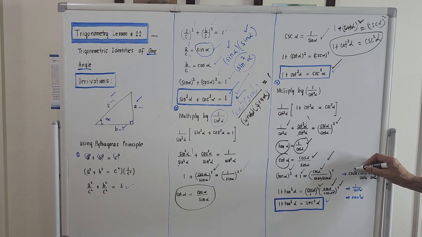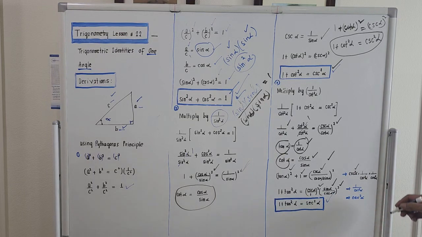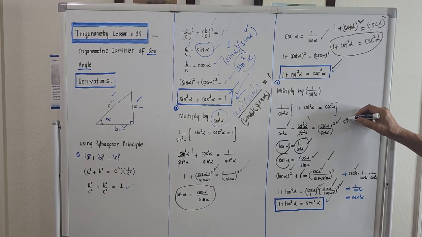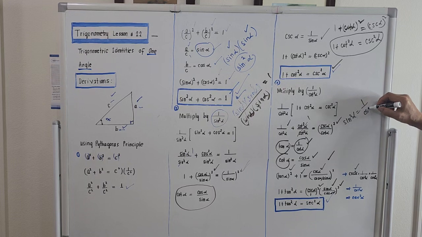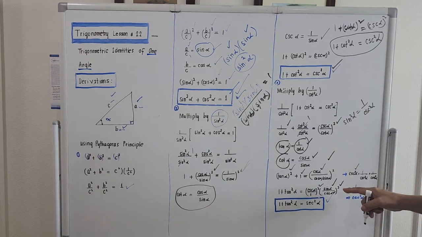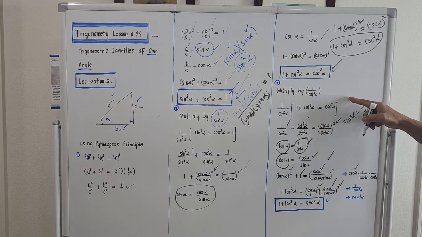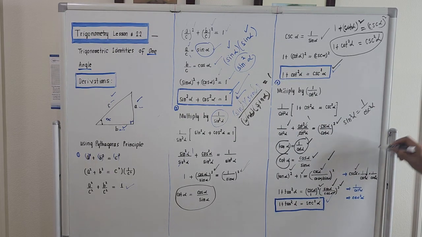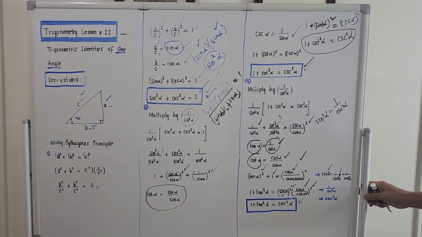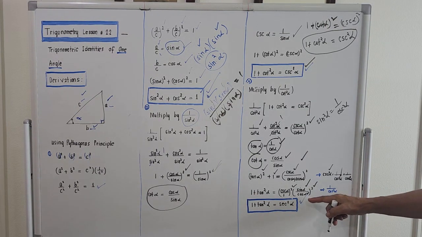Okay? And if we try to simplify the right hand side, I will rewrite cosecant square of alpha. Sine square of alpha can be written as 1 over cosecant square of alpha. So the square of sine of alpha quantity square is sine square of alpha, and I will replace that by 1 over cosecant square of alpha. Right? What is cosine?